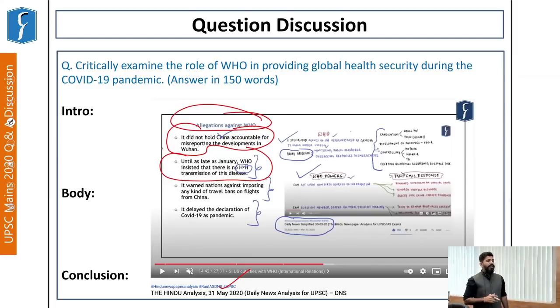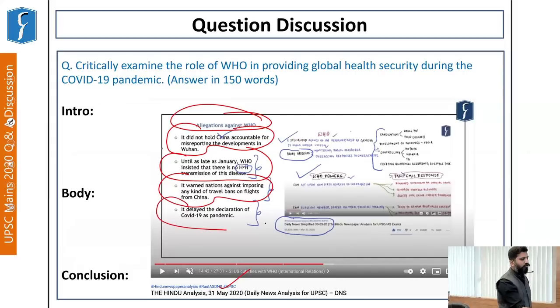Finally, it warned nations against imposing any kind of travel bans on flights from China. And because of this ignorance, every country had to impose a lockdown. Still, we see that these measures are there, that you cannot freely travel across countries. And that was because of the wrong role played by WHO at that time. And there was a delayed declaration of COVID-19 as a pandemic, as late as March.